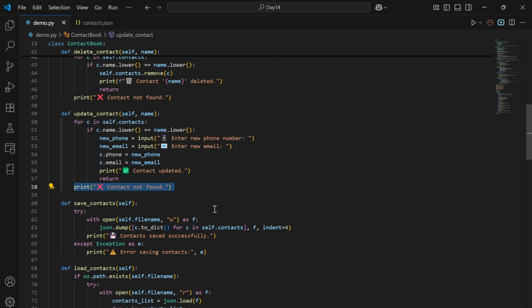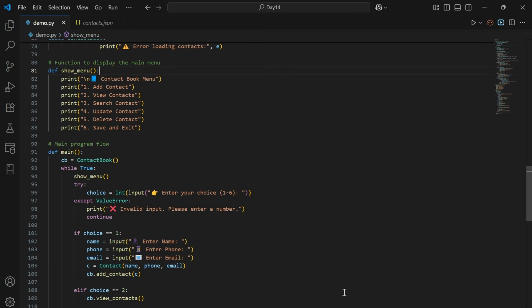Next, the last one is the save_contacts method. This method saves all the contacts into a JSON file. It first converts each contact into a dictionary using the to_dict method. Then it writes them to a file using json.dump. For saving the data successfully, it returns a success message like contact saved successfully. If any error occurs in between, then it returns error saving contacts with an error message.